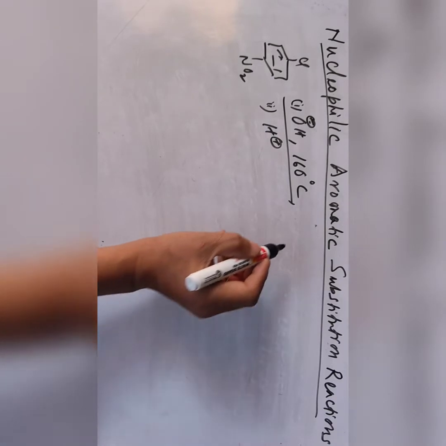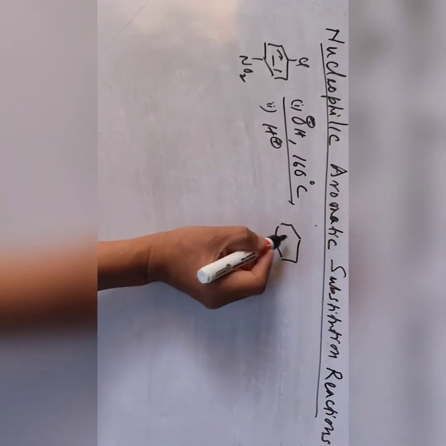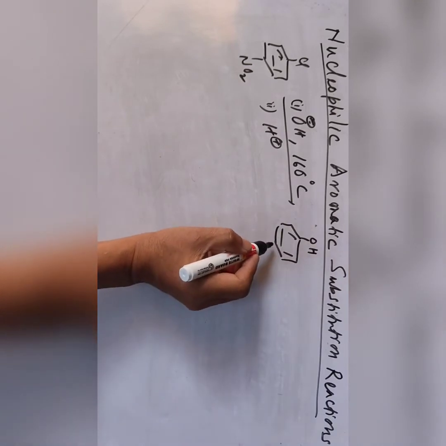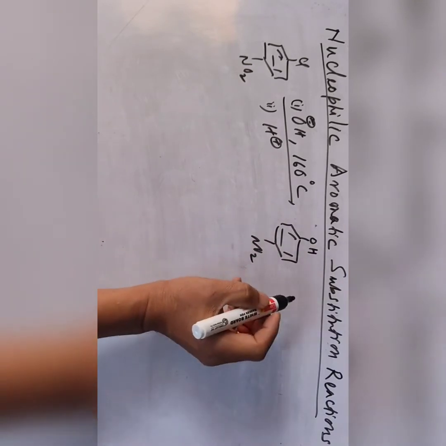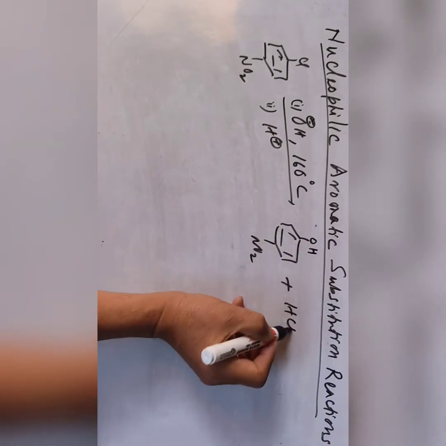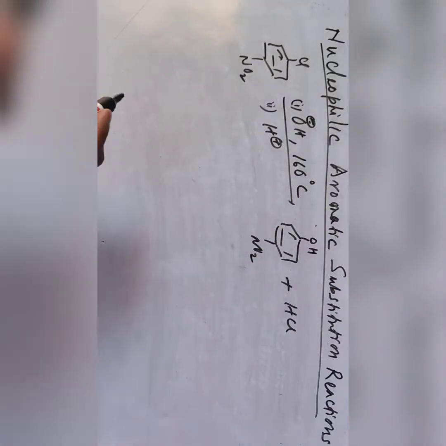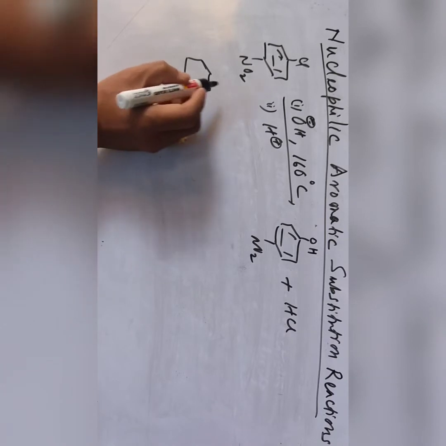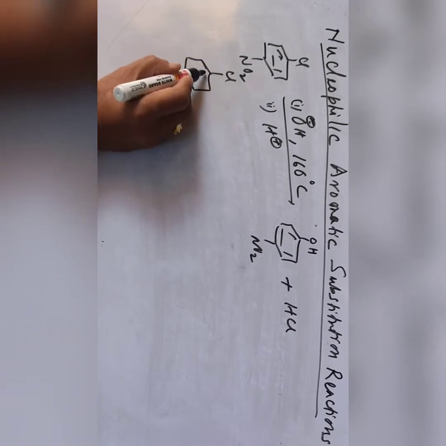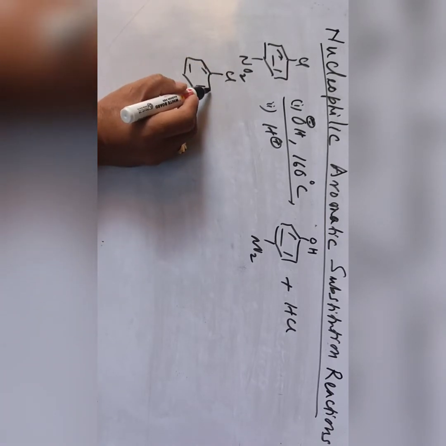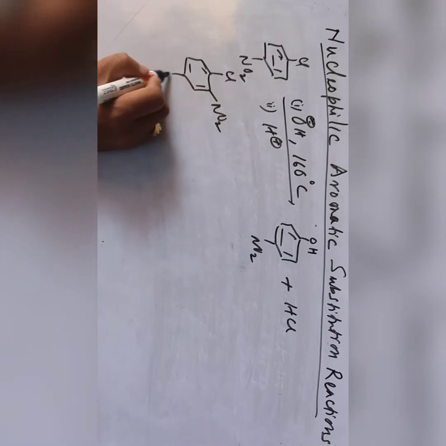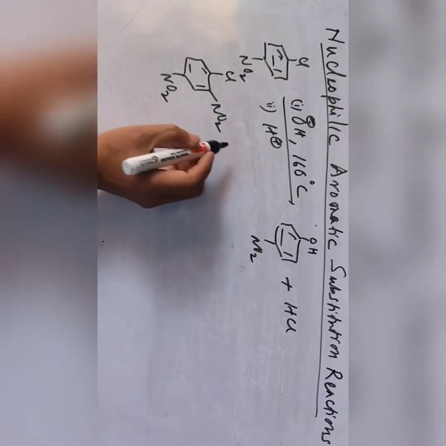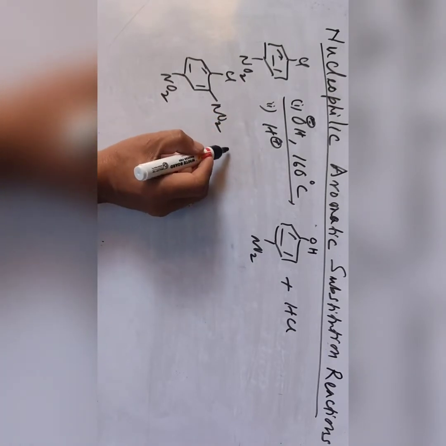Then we get chlorobenzene. Chlorine is replaced by OH, and then this nitro group, and then we have HCl. If the number of nitro groups is increased, suppose it is increased to the ortho and para positions, with chlorine, another nitro group at the ortho position NO2 and a second at the para position, dinitrochlorobenzene, then the same reaction.